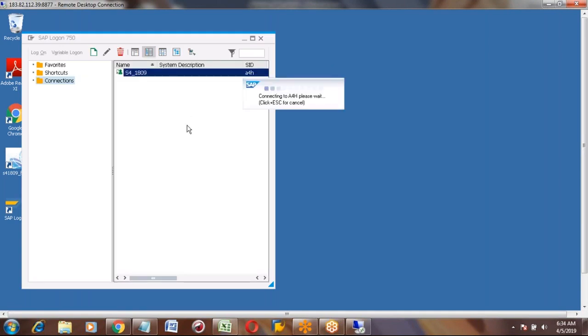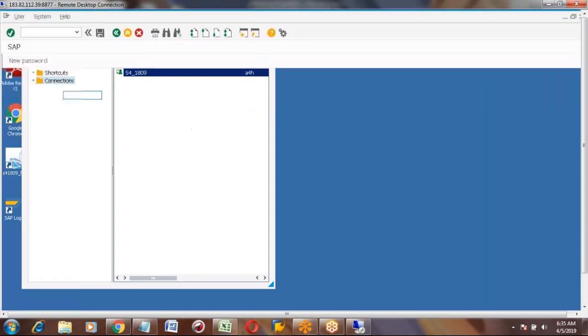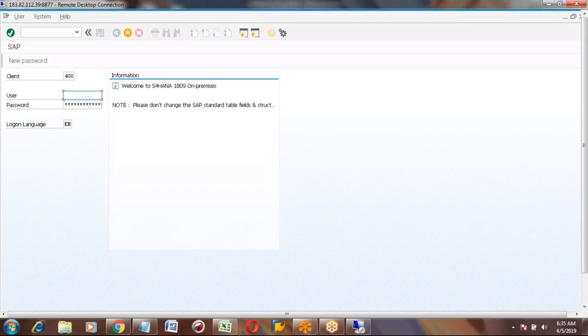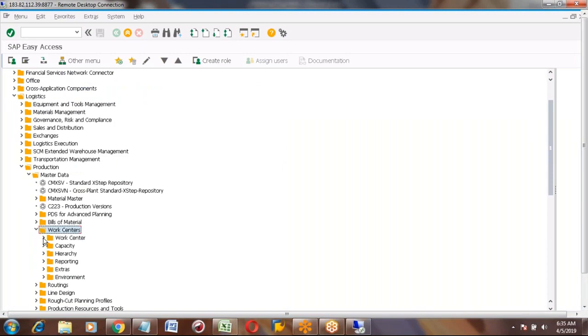So I'm opening the SAP. I will show you how to create a work center and the different fields in a work center. The menu path is Logistics, Production, Master Data, Work Centers, Work Center, Create.